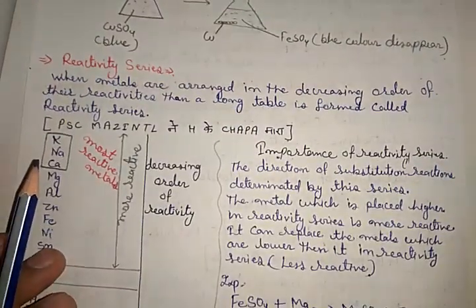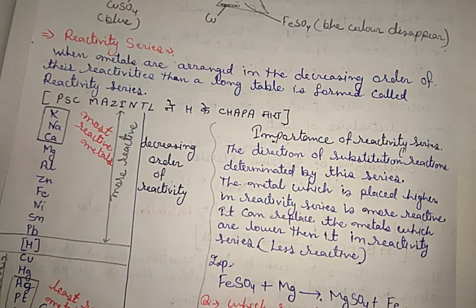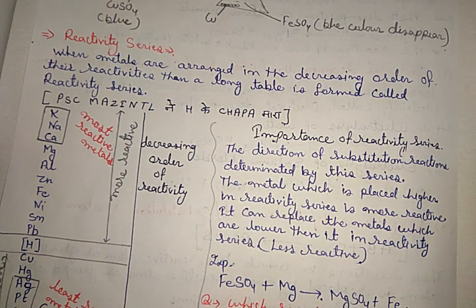Got it? Now next one is the reactivity series. What is the reactivity series? When metals or elements are arranged in the decreasing order of their reactivities, then a long table is formed, which is called the reactivity series. This long table is called the reactivity series.